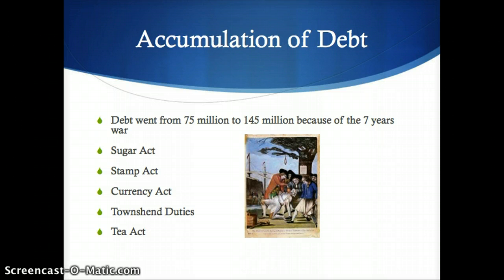The Sugar Act, also known as the Revenue Act, added items to the list of products that the colonists could only buy from Great Britain. This was effective in making sure that the colonists didn't buy cheaper goods from some other country. This way it guaranteed that Britain could raise lots of revenue. The Stamp Act was another act put in place after the 7 Years' War. This act put in place a tax on almost every paper good that was consumed by the colonies.